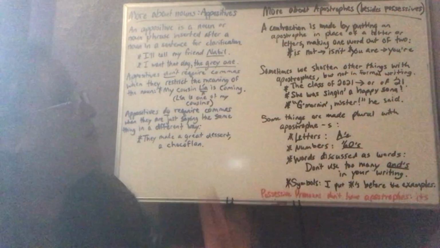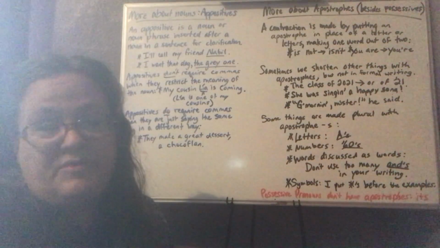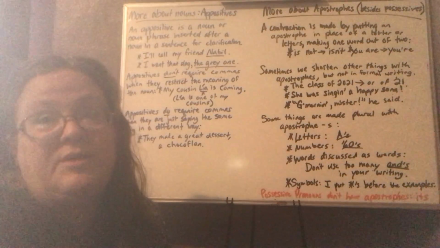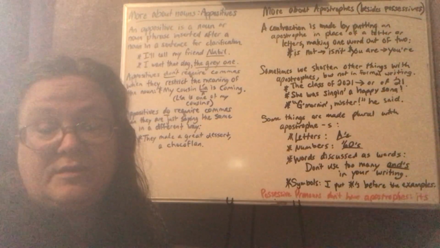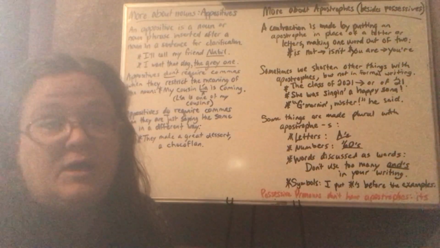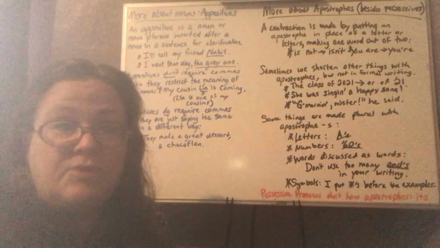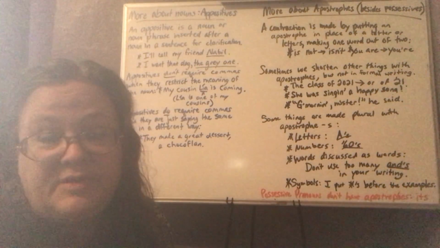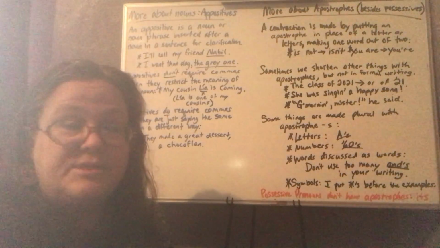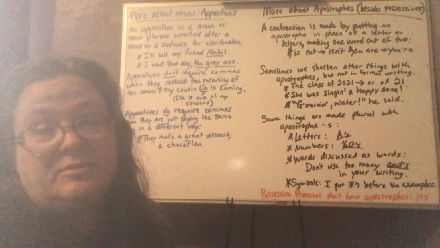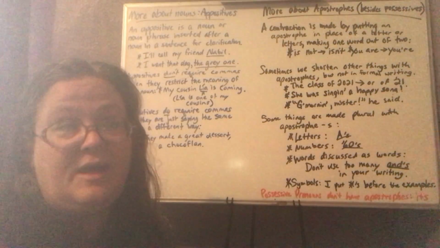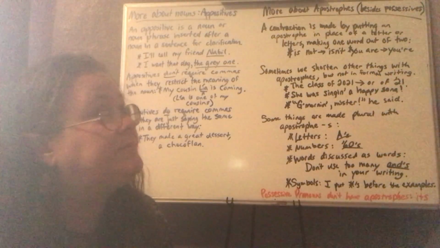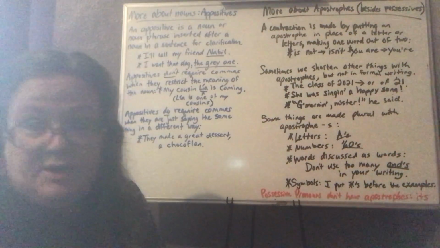Now, more about apostrophes, because I've already gone into apostrophes being used as possessives. With possessives, we use apostrophe S or S apostrophe to show possession of nouns rather than saying "of someone." Okay? So, the pencil of Sophia, I want to borrow the pencil of Sophia. No, we don't say that. We would say, I want to borrow Sophia's pencil. And that's a possessive noun, and I have to put the apostrophe S after her name to show possession. But we already went over that.